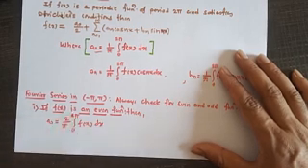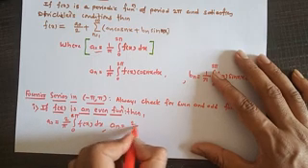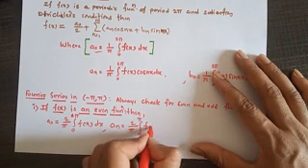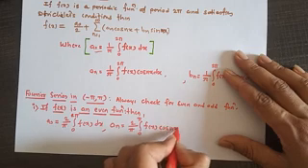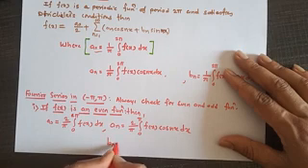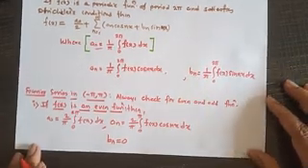This is the 0 to pi. an is equal to 2 by pi, integral 0 to pi f of x cos nx dx, and bn is equal to 0.